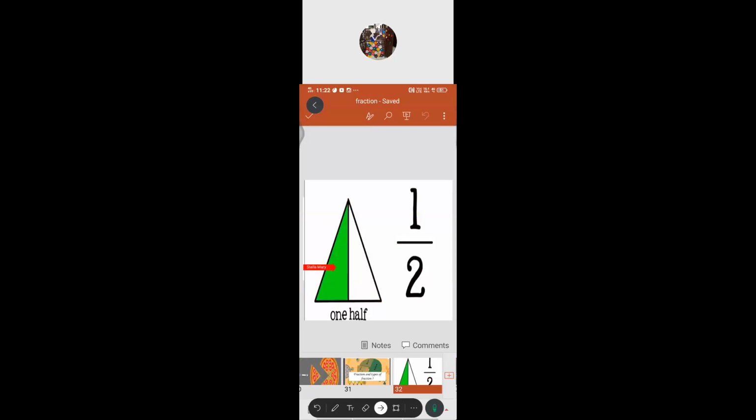This shaded portion is 1/2, and this part is also another half. 1/2 also represents the form of half. 1/2 means half. Next, what we have seen?